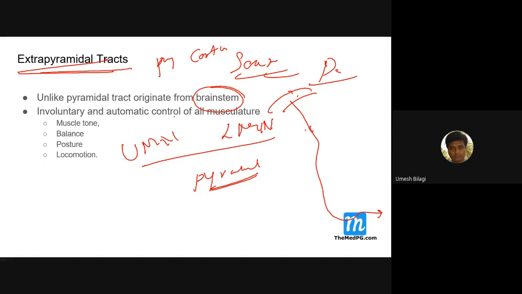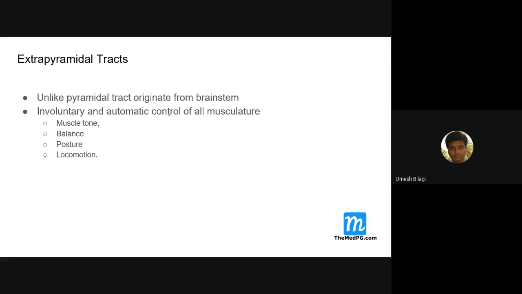Of course, they are modulated by our brain, basal ganglia and all that, but these tracts originate in the brain stem. That much you should know. Corticospinal tract originates in the cortex, whereas extrapyramidal tracts originate in the brainstem.